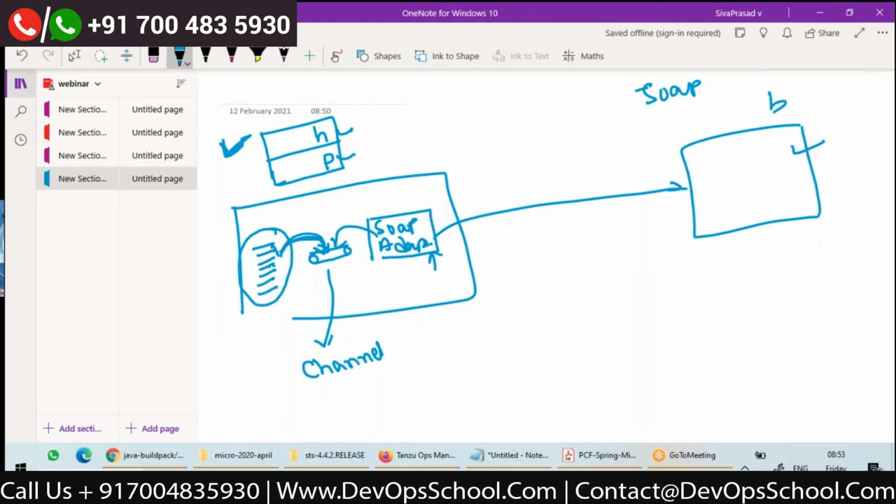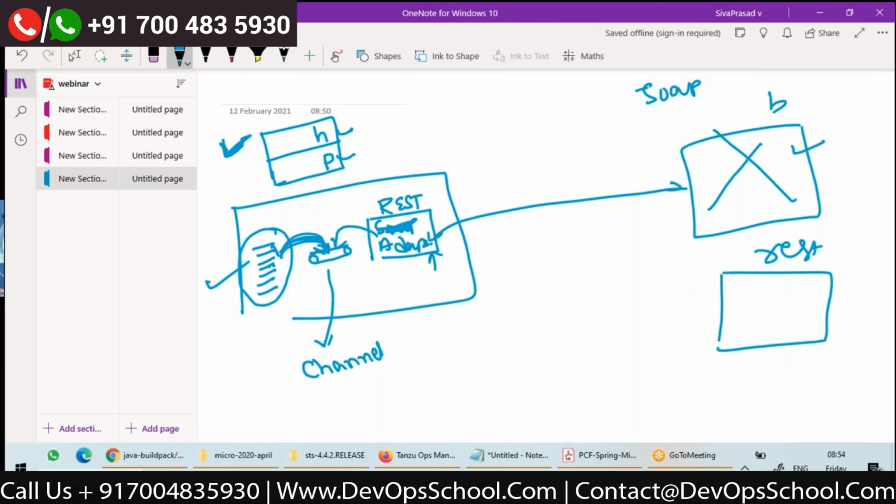Now, what's the advantage? Tomorrow, if this service provider says, we're going to stop support for SOAP, and the same service can be accessed using REST, do you need to change your code? No. You just replace the SOAP adapter with, say, a REST adapter. That's all. Your code will still remain the same. The REST adapter, again, is in the configuration.